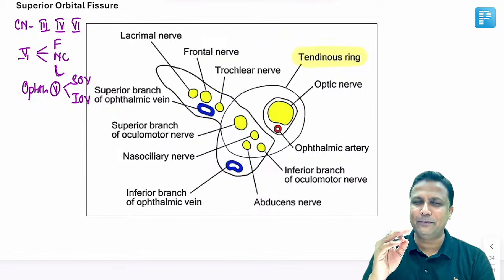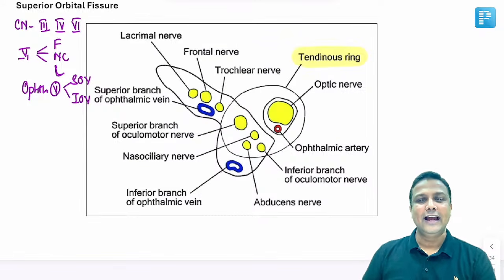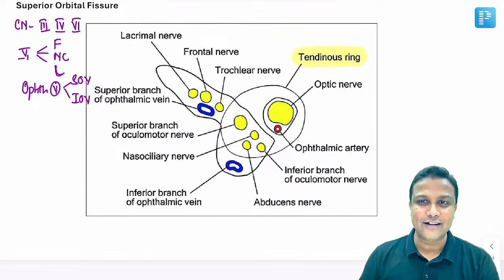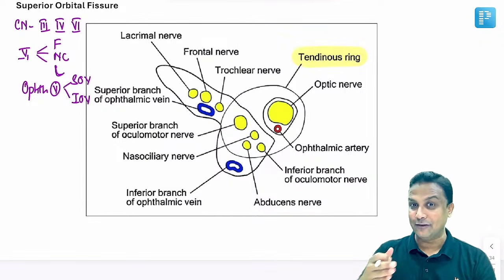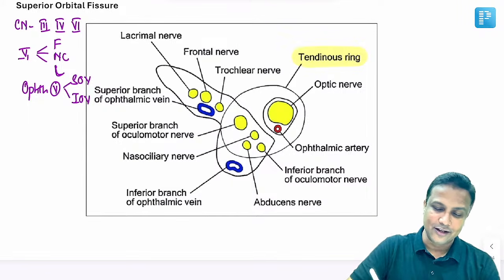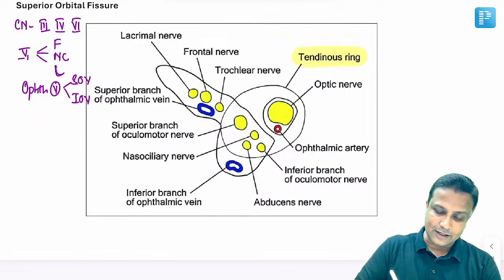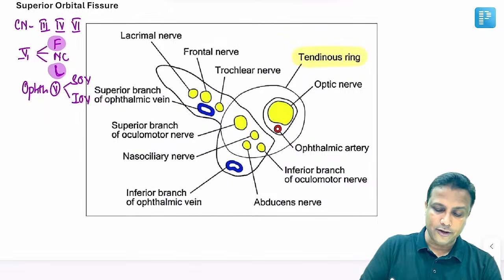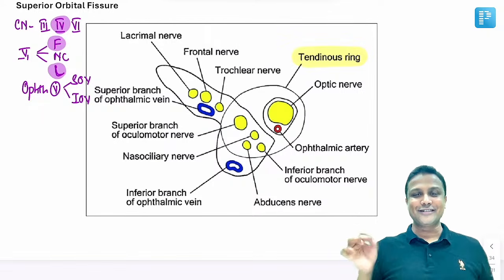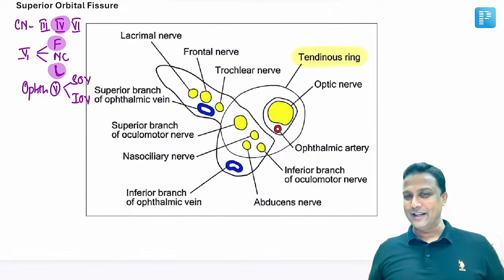There is a beautiful mnemonic for this, sir, and the mnemonic here is: left is left outside the ring. LFT, left is left outside the ring. Now what is left here, sir? Remember, L for lacrimal nerve, F for frontal nerve and T for trochlear nerve. So whatever I have highlighted here, LFT is left outside and remaining everything will be going inside, sir.